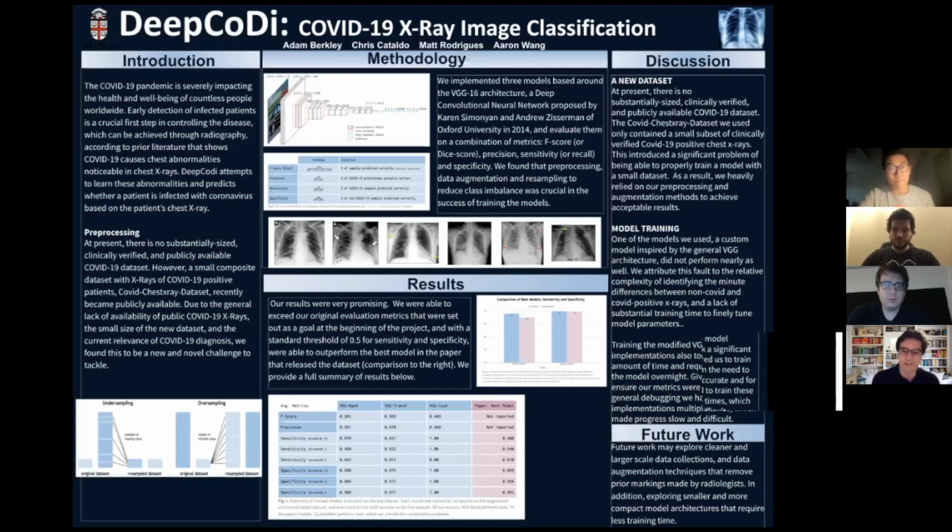Data augmentation enlarges the size of a data set by applying a series of random transformations to each image in a batch during training. We used conservative amounts of horizontal and vertical shifting, shearing, and brightness shifting to selectively augment only the COVID-19 samples. Resampling is a technique used to adjust the class distribution of a data set by randomly resampling the training set, such that it reduces class imbalance.